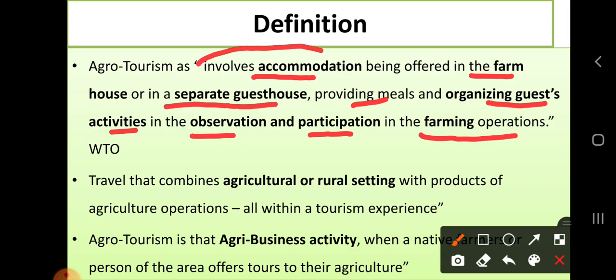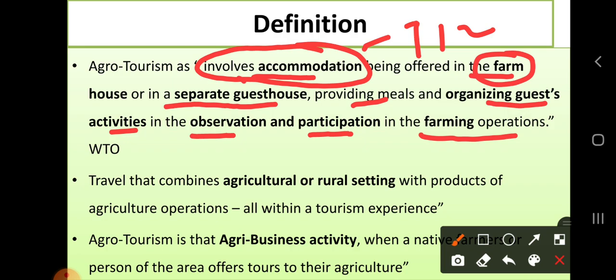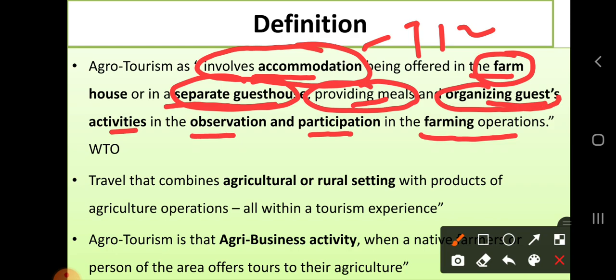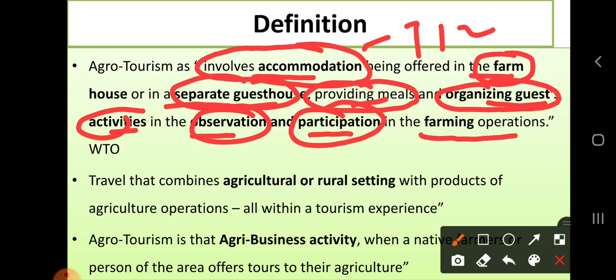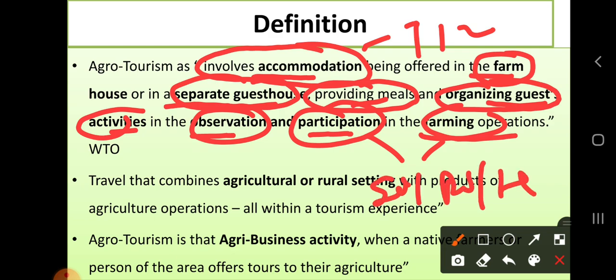When farmers provide accommodation to tourists or visitors on the farm itself or in a separate guest house, then provide meals, then organize various guest activities and observations, and allow them to participate in various farm activities or agricultural activities like crop sowing, crop weeding, harvesting, fishing, bullock cart riding, horse riding. Okay, so that is agrotourism.